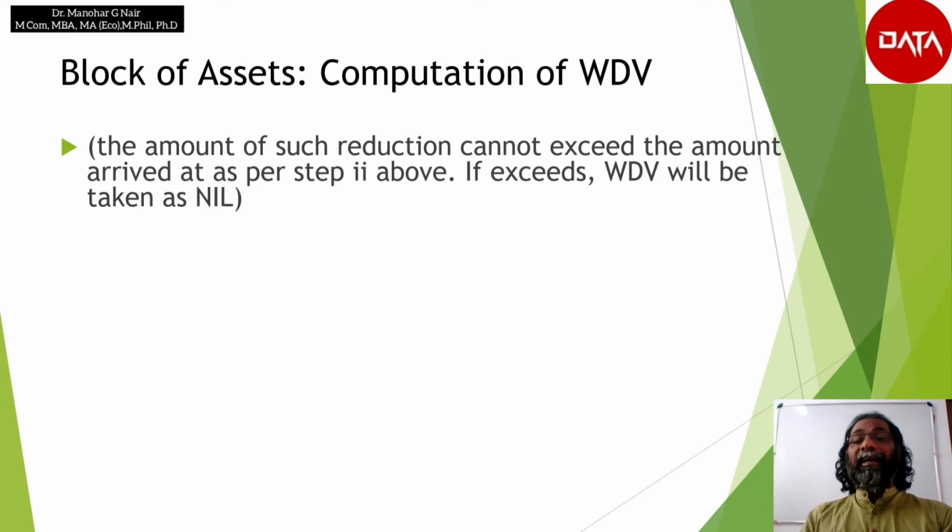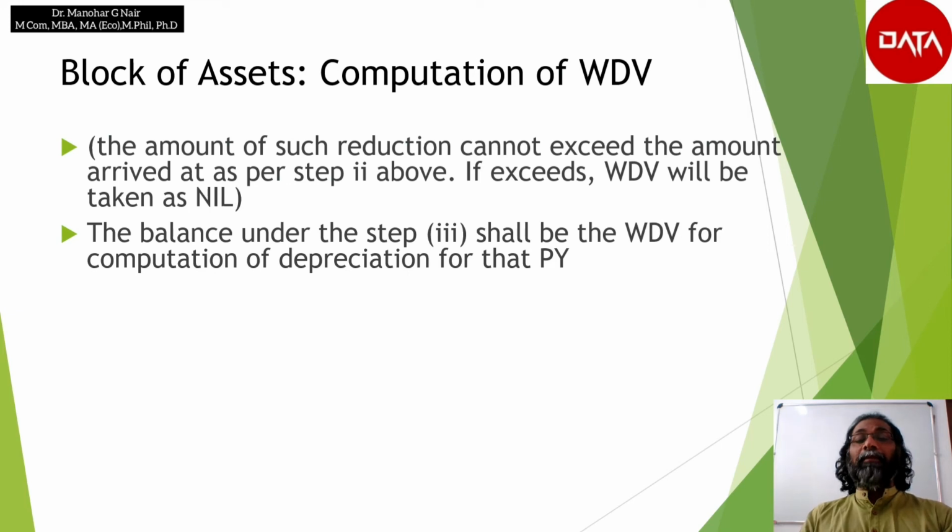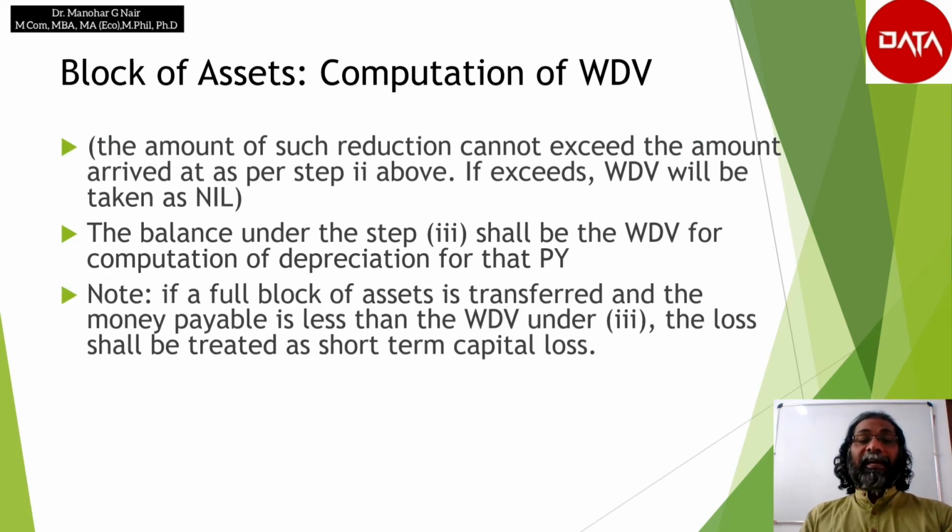If it exceeds the written down value, then it should be taken as nil. The balance under step 3 shall be the written down value for the computation of depreciation for that particular previous year. It is to be noted that if a full block of asset is transferred and the money payable is less than the written down value, under step 3, the loss shall be treated as short-term capital loss.